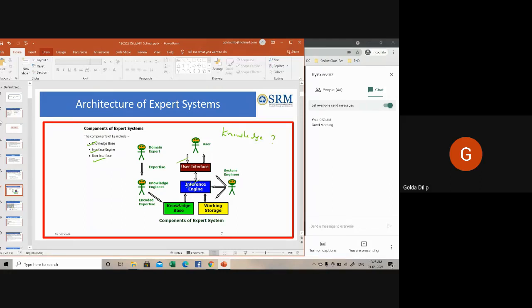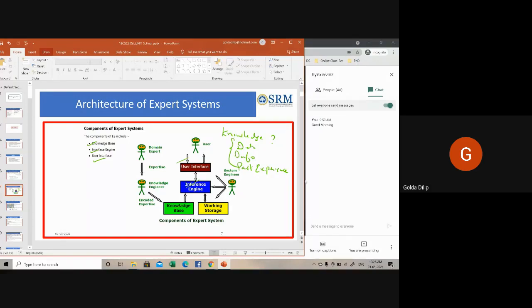Knowledge is your data, information. Maybe your DBMS faculty would have distinguished between data and information, but we use the terms synonymously. Then again, your past experience. They are all combined together to form what is called knowledge.